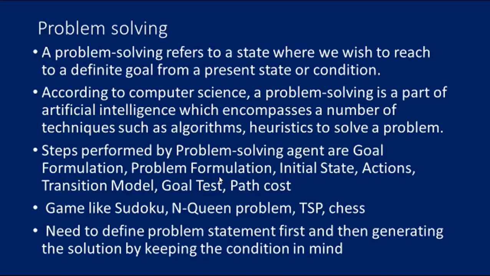Where a 3 cross 3 matrix will be there, with movable tiles numbered from 1 to 8 and a blank space. The tile adjacent to the blank space can slide into that space. The objective is to reach the specified goal state, similar to the goal state shown in the diagrammatic representation we have seen in the 8 puzzle problem, right?